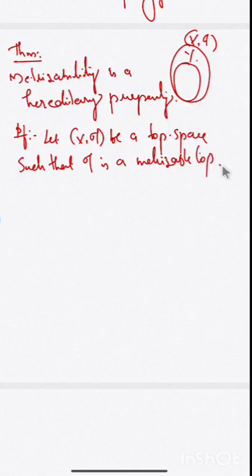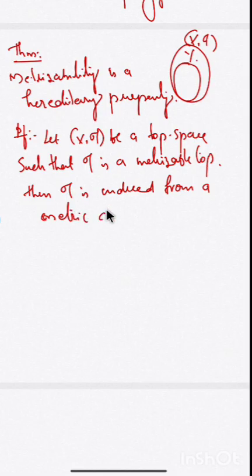When tau is a metrizable topology, there is a metric such that tau is induced from that metric. Then tau is induced from a metric d on X. Okay, we have to prove that this property is hereditary. That means we want to prove that every subspace of (X, tau) has this property.